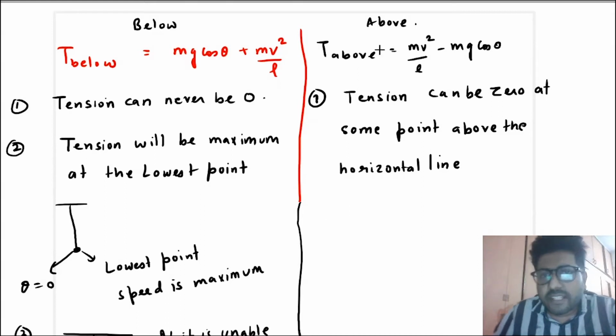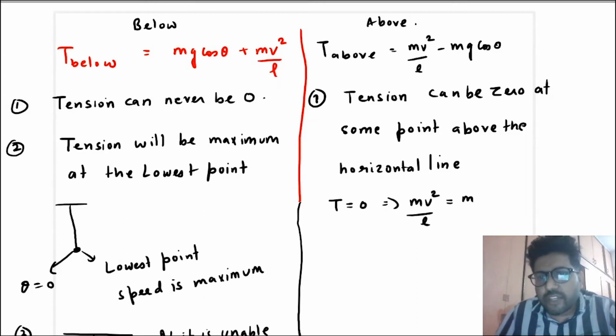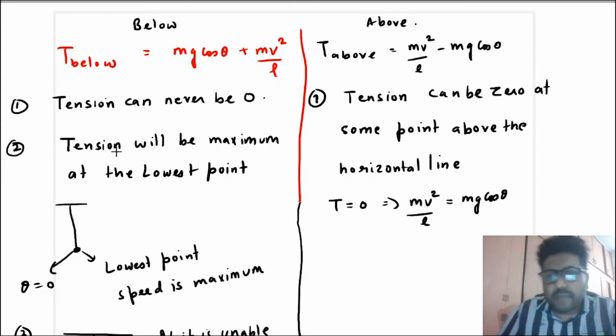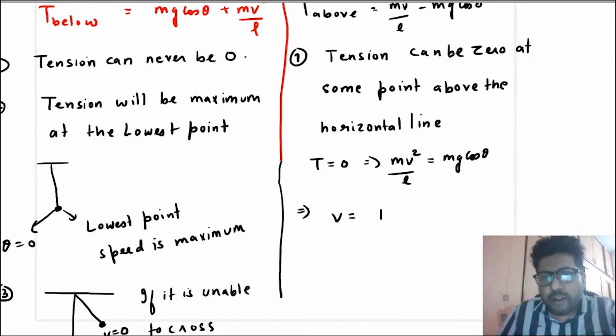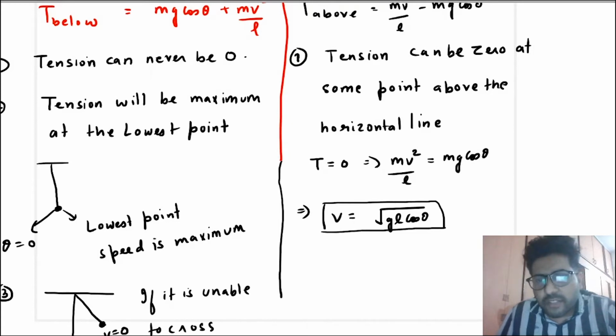And when tension is 0, then you will say mv square by L is equal to mg cos theta. That means V is equal to root GL cos theta.